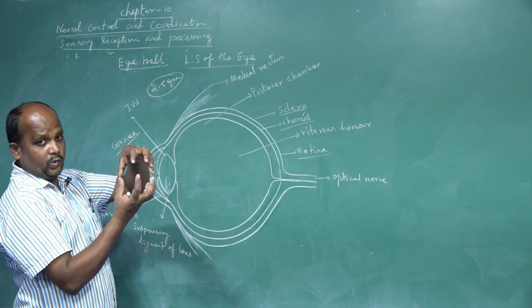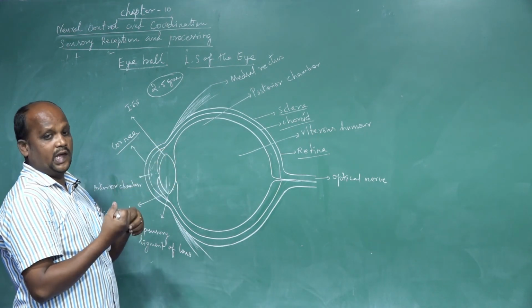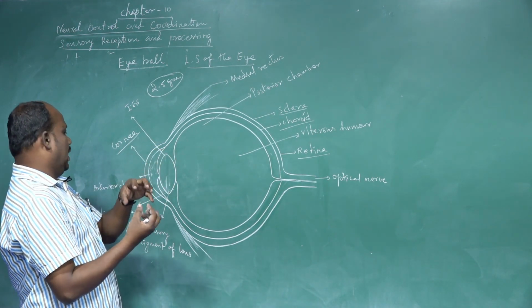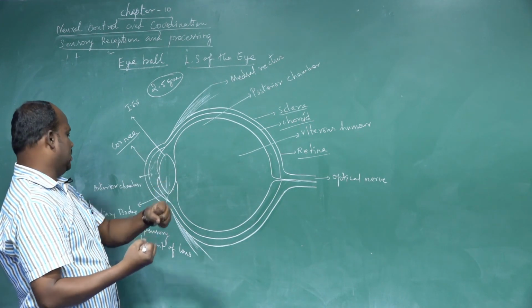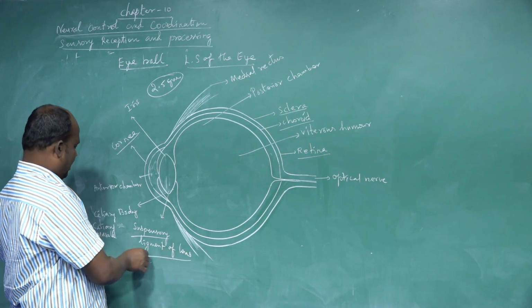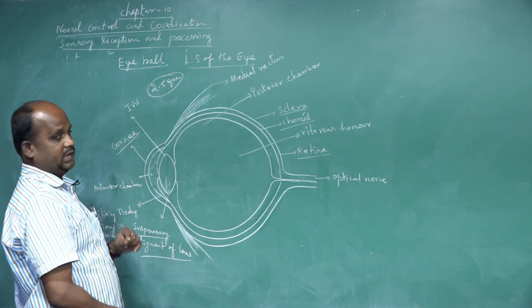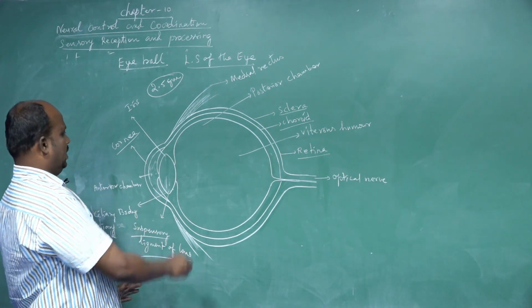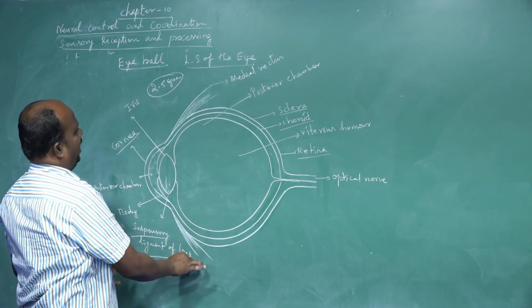The ciliary muscles are going to move. They contract and relax. That movement, which acts on the suspensory ligament of the lens, is called the ciliary movement. What is the name? Ciliary movements. That one is the anterior part of the eye.